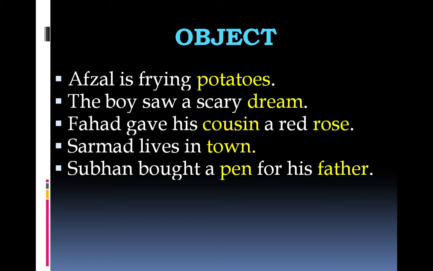But can I say that Subhan bought his father? Well, you can't buy your father. Fathers are not for sale. Fathers and sons just happen to be there. They are just biological accidents. So he didn't buy his father. Father is not the object of the verb bought. Look at the sentence carefully. For his father. Which part of speech is this word for? It's a preposition. And father is the object of the preposition for. So pen and father, they are also nouns and they are also used as objects in this sentence.